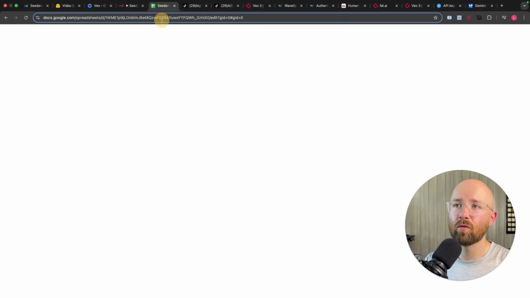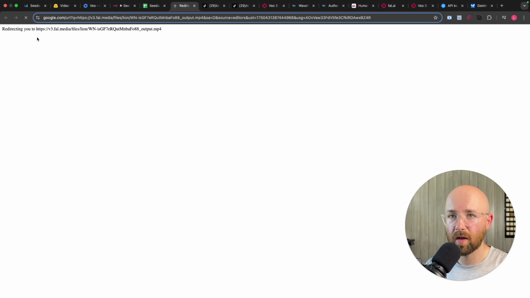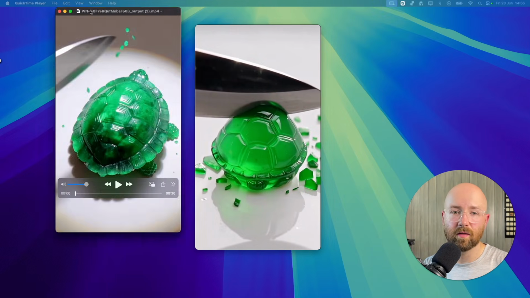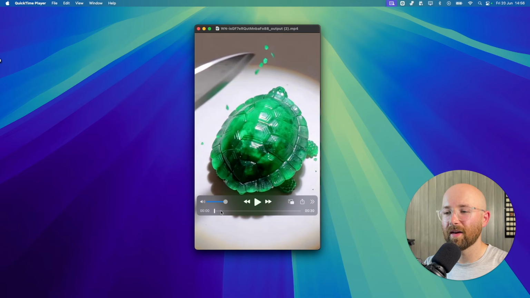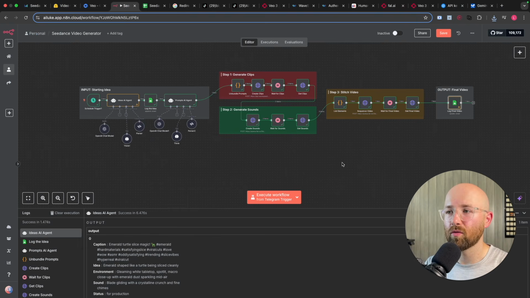And then if we now go to here, we can then click on the final output. And then it will just automatically download it, like so. Now when you open it up, here's another screen, but I'll bring it over. It's basically the same one. And that's the video. Boom. And so it is that simple and straightforward to set up these types of workflows.